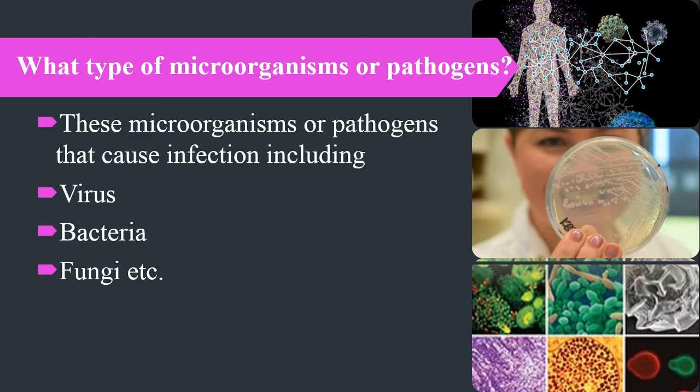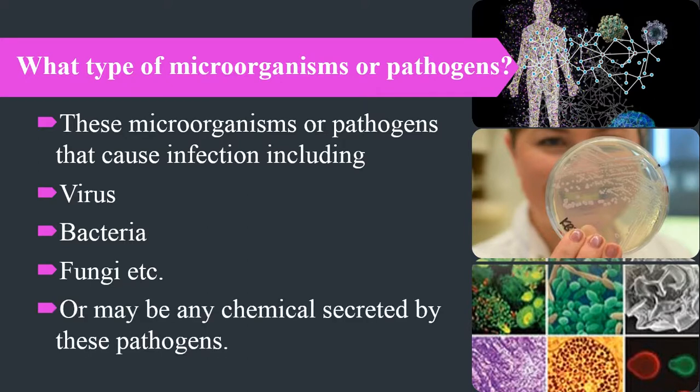Besides these living microorganisms, there are also other agents present in our environment that cause infections, and these may be chemicals. Chemicals are of two types. Some chemicals may be present in our surroundings, enter into your body and cause different types of diseases.